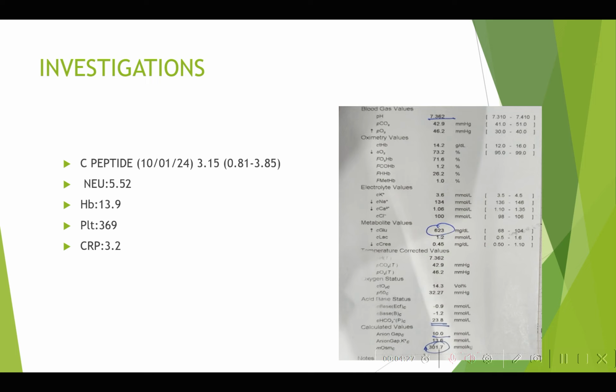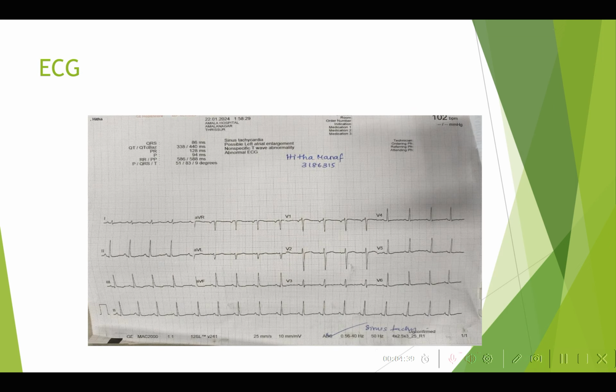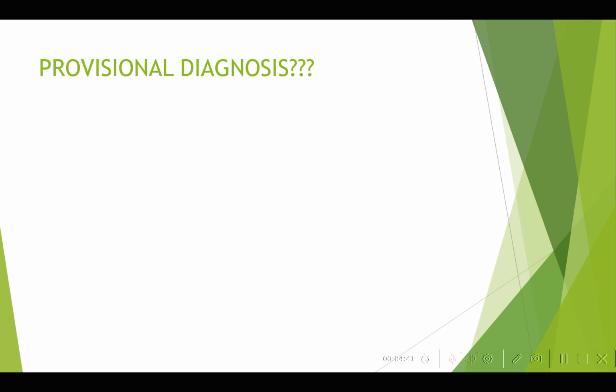Okay, sir. So she's having hyperglycemia with a glucose of 623. Other than that, everything looks fine for her. Okay. So the ECG is within normal limits. So what is your provisional diagnosis at this point of time?